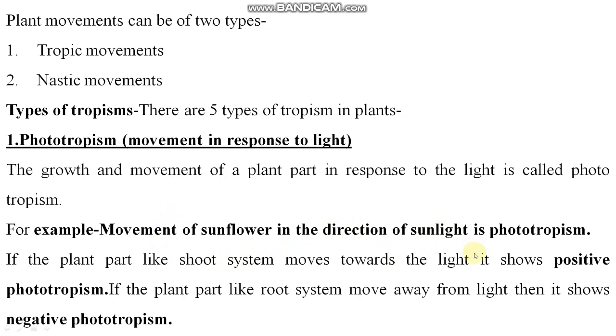Obviously, when sunlight is there, the sunflower moves towards the sunlight, right? If the plant part like the shoot system moves towards the light, it shows positive phototropism. If the plant part like the root system moves away from light, then it shows negative phototropism. Simply phototropism, you know, is movement towards light, right? But there is positive and negative phototropism. Positive phototropism means movement towards light, and negative phototropism means movement away from light, right? So that is called negative phototropism.